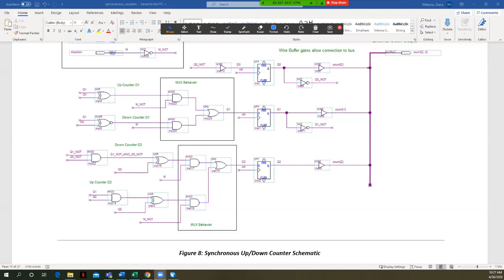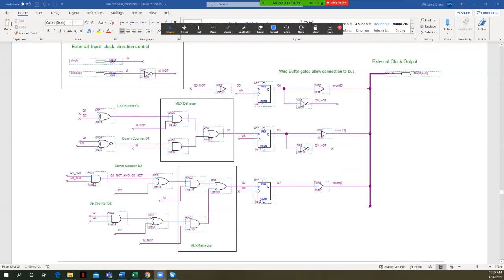The reason I didn't is I wanted to leave it in the form where, notice I've got this box that I drew around here, where this is mux behavior. What I'm trying to point out is that this is mux behavior, means we can get rid of these gates and we can put in a multiplexer instead. Here's our D2, with the XOR gates, the AND gates.